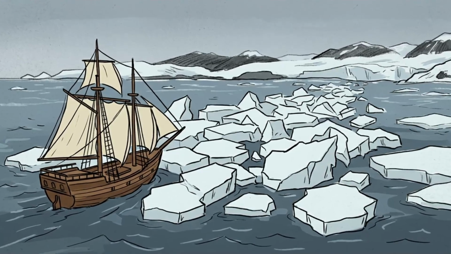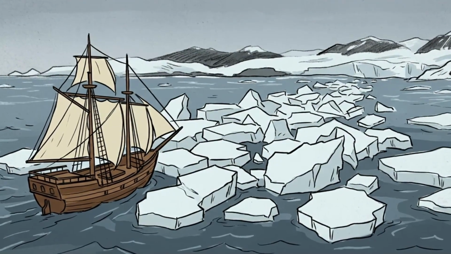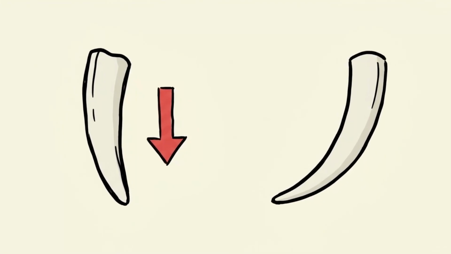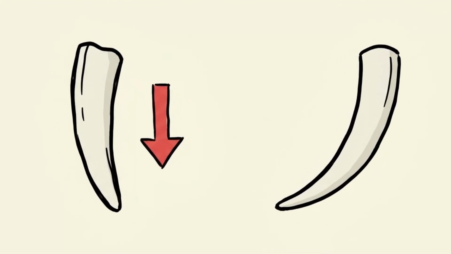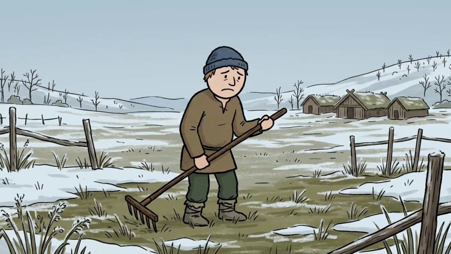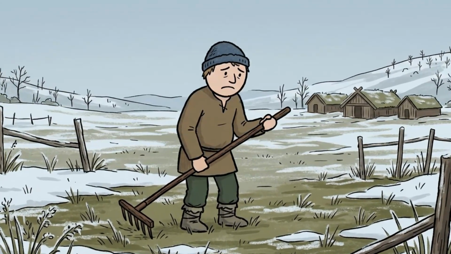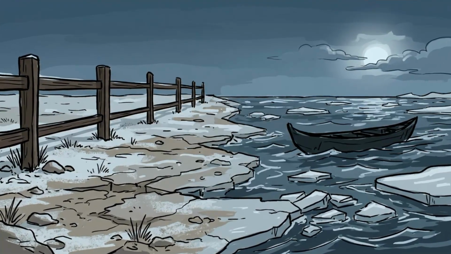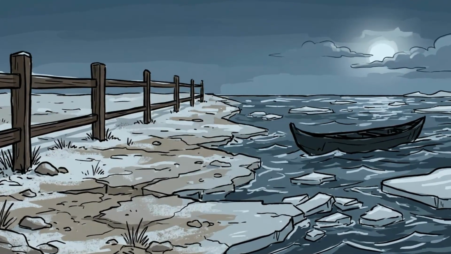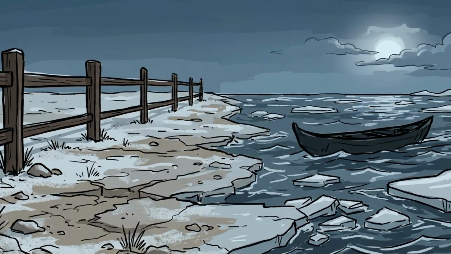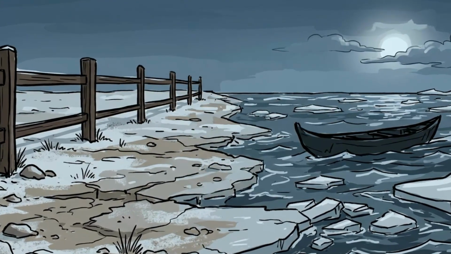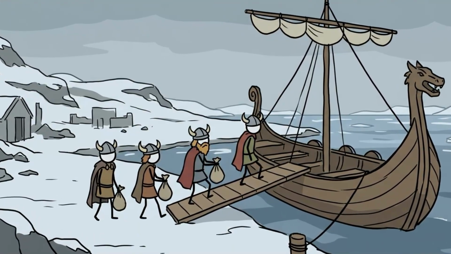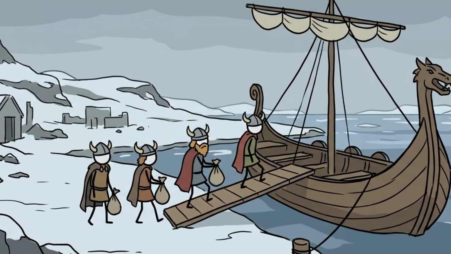As the Little Ice Age lowered global temperatures, sea ice made trade routes to Europe dangerous and unpredictable. European demand for walrus ivory dropped as elephant ivory became more accessible. The settlers struggled to maintain a traditional Scandinavian farming lifestyle in an increasingly Arctic climate. Unlike the local Inuit, who possessed deeply adapted hunting and maritime techniques, the Norse held tightly to an agricultural system that no longer fit the land. When the trade failed and the climate hardened, the settlements were gradually abandoned, their inhabitants starving, dying out, or sailing back to Europe.